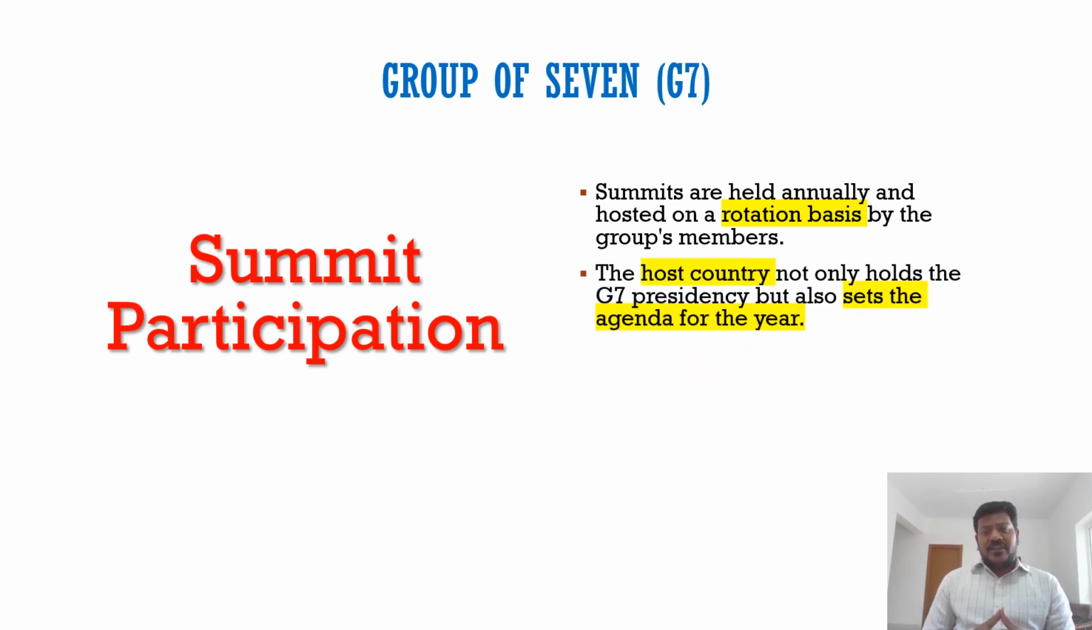The host country, this year in 2024, is Italy. The host country holds the presidency of G7. So they are the head for that year, the G7 presidency, and they set the agenda for the year. What is this agenda? What are the issues they are going to discuss? What are the important decisions they are going to take? All that will be set by the host country. So this year it will be Italy.